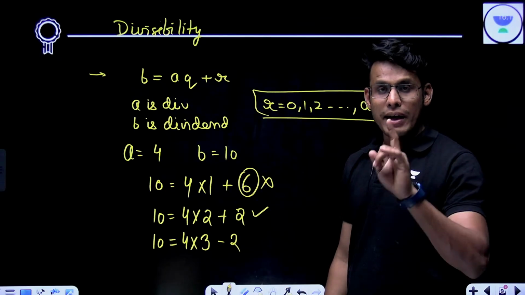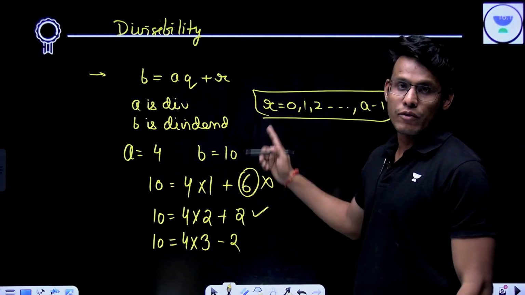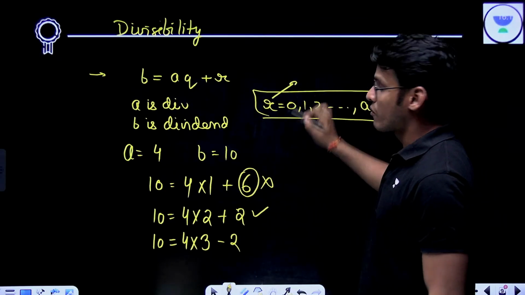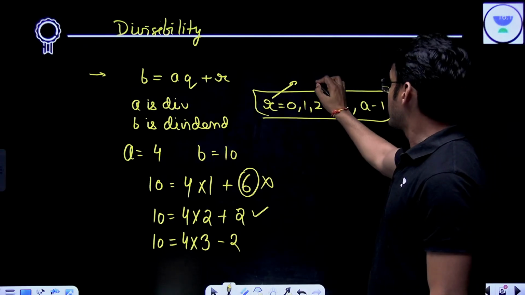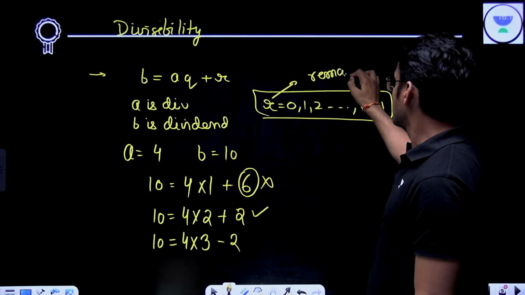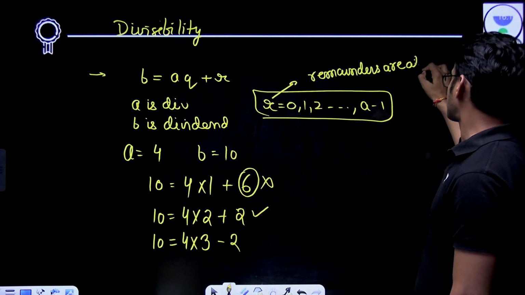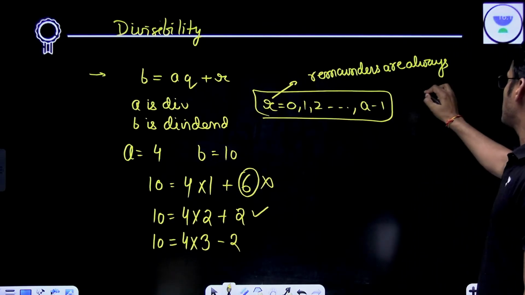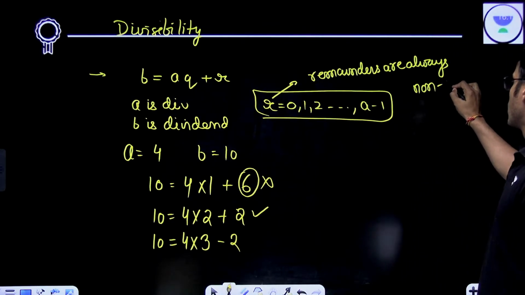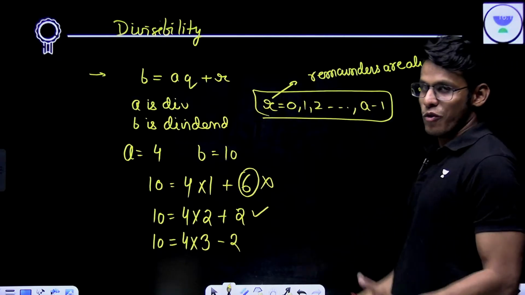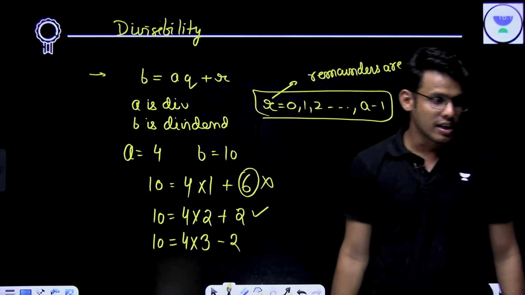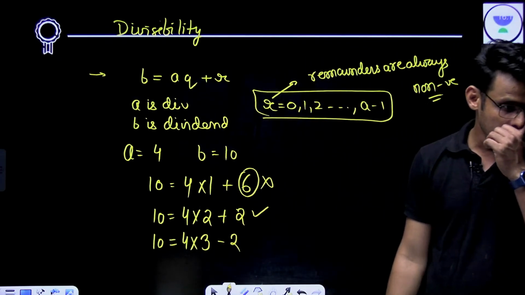No. Remainders are always non-negative. You have to remember this. Whenever you are asked for a remainder, remainders are always non-negative. What do I mean by non-negative? Basically, whole numbers. It's a fancy word for whole numbers.